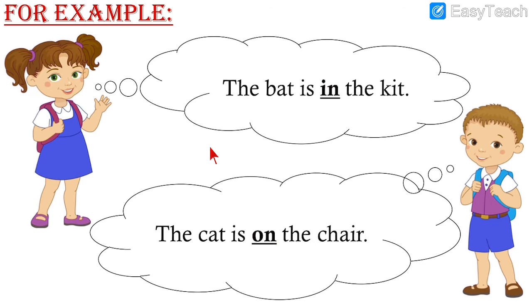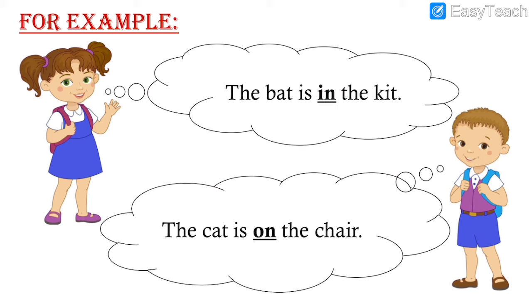For example, the bat is in the kit. The cat is on the chair. The girl gave the first example, the bat is in the kit. The boy gave the example, the cat is on the chair. Highlighted words are in, on. Why are these words highlighted? Because these words are called prepositions.